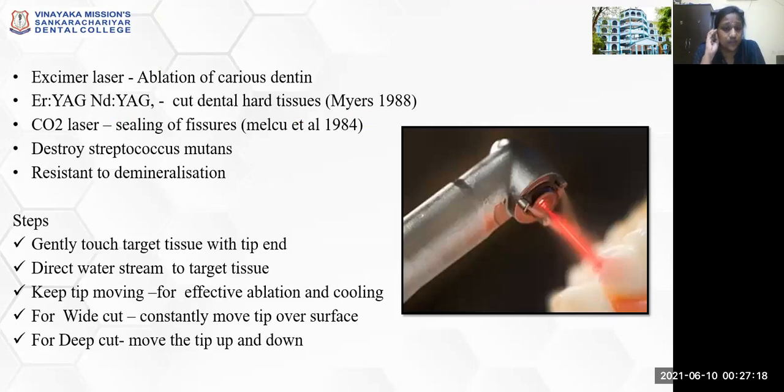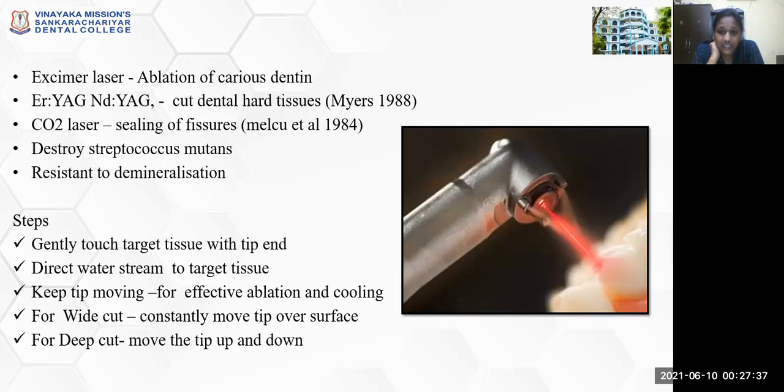So other excimer lasers are also used. Your carbon dioxide laser is used for sealing of the fissures. This laser also has an antibacterial effect, like it destroys the Streptococcus mutans, and it provides a surface that is more resistant to demineralization.